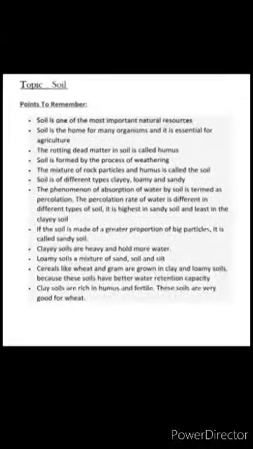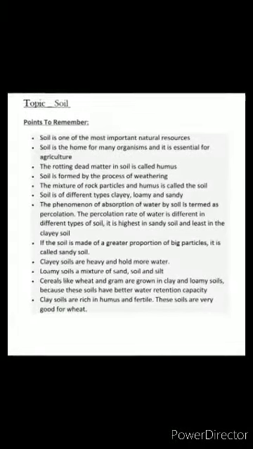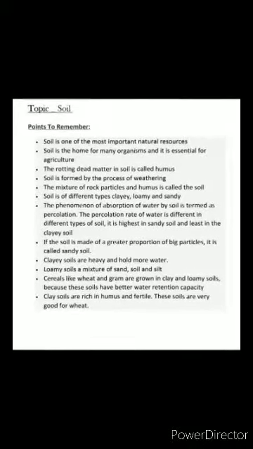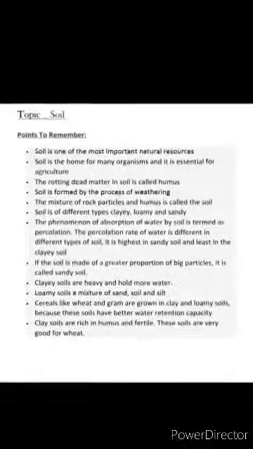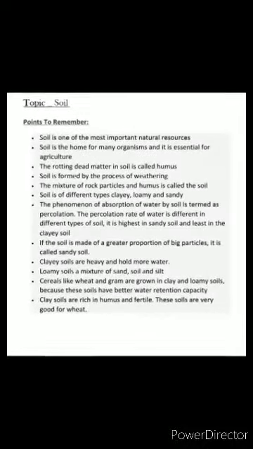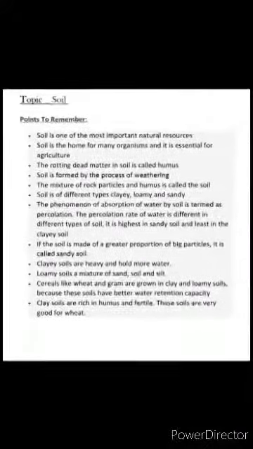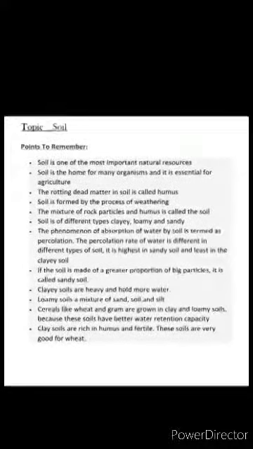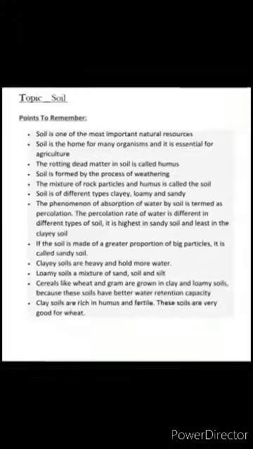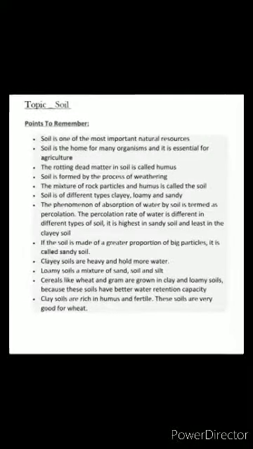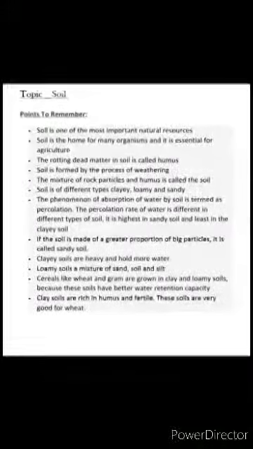Then next point, the rotting dead matter in soil is called humus. Listen carefully beta. Here the meaning of rotting is organic material which is decaying, like dead leaves of plants, waste materials of animals, etc., which combinedly form a material called humus. Then next point, soil is formed by the process of weathering.